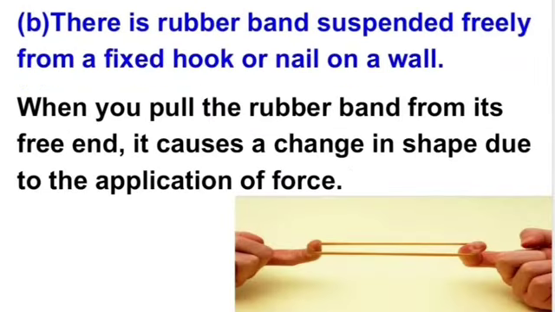Second example is, there is a rubber band suspended freely from a fixed hook or nail on a wall. It means when you pull the rubber band from its free end, what happens? On pulling the rubber band, the shape of the rubber band changed. So when you pull the rubber band from its free end, it causes a change in shape due to the application of force.